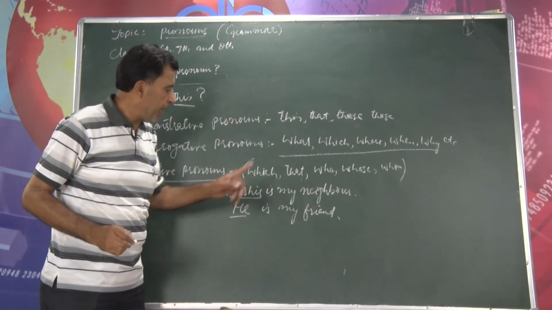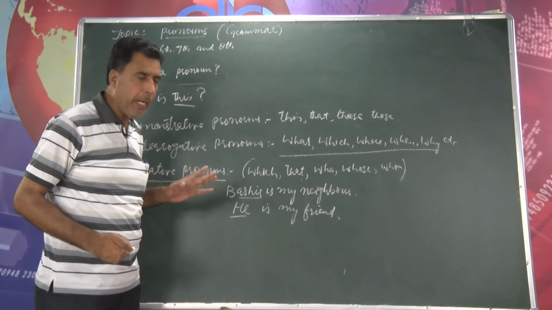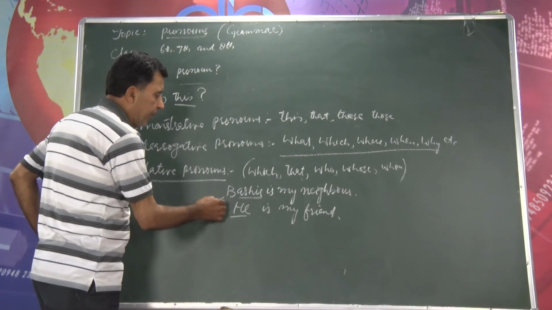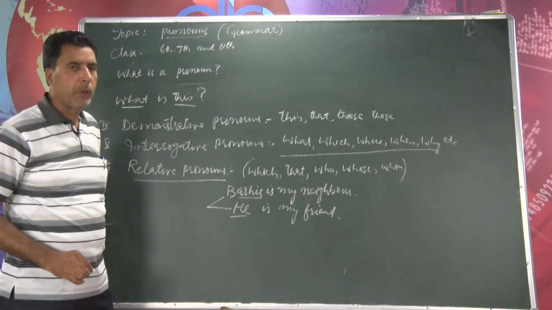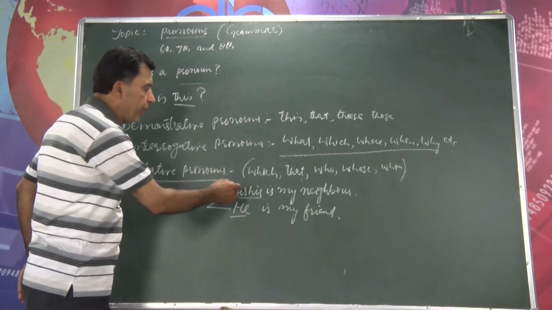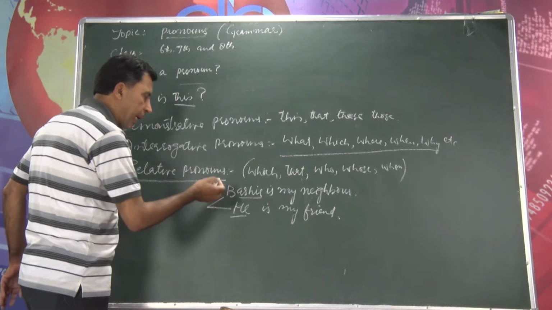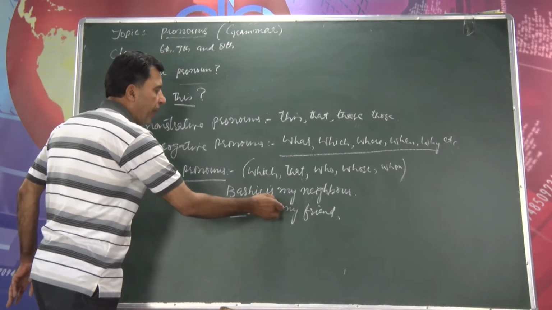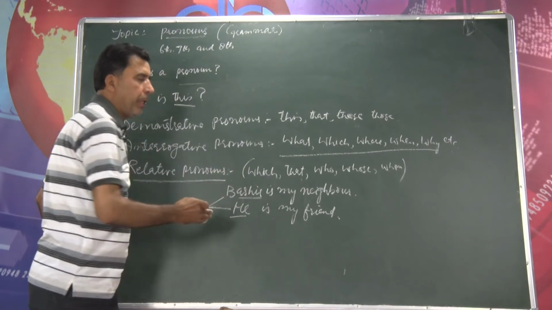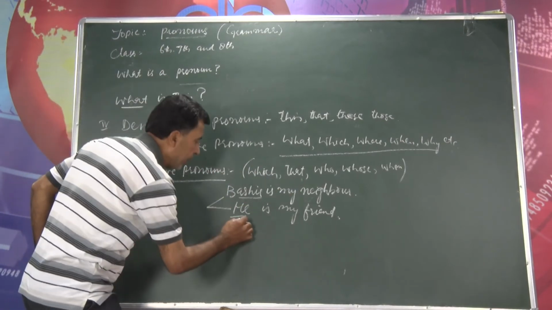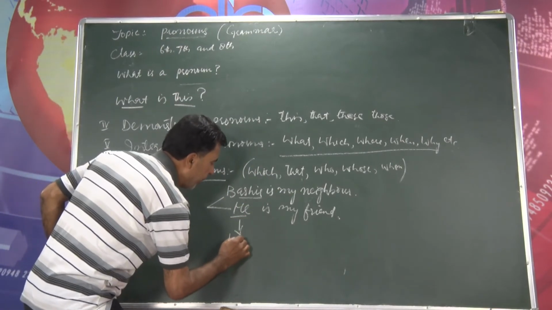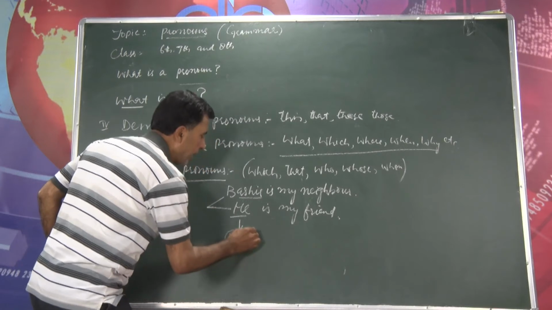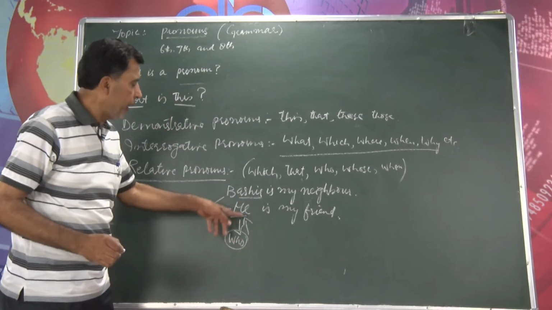Bashir is my neighbor, he is my friend. Now, when I combine these two sentences with a word, we can write it like this: Bashir, who is my friend, is my neighbor. So, I have here used who in place of he.